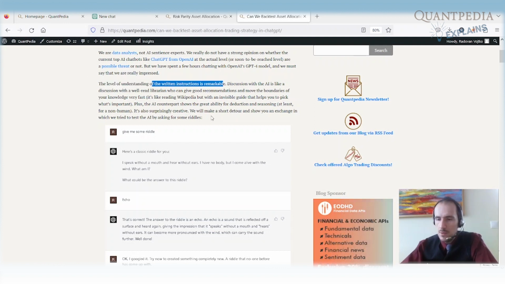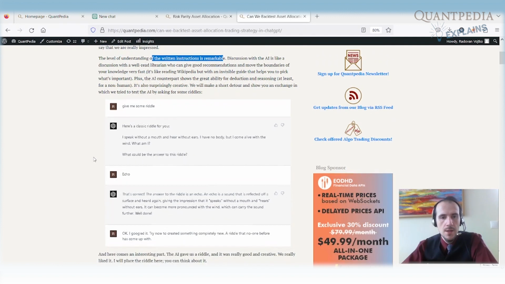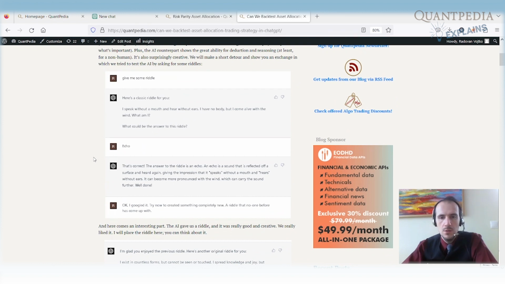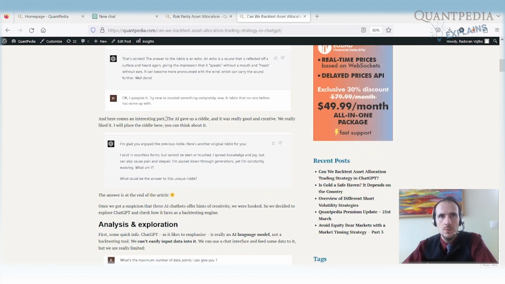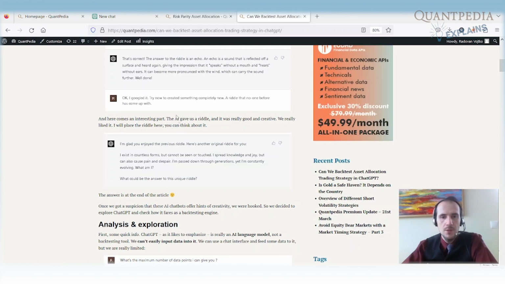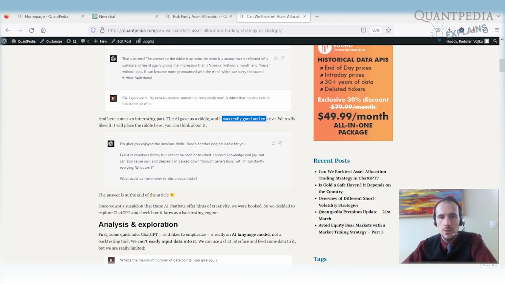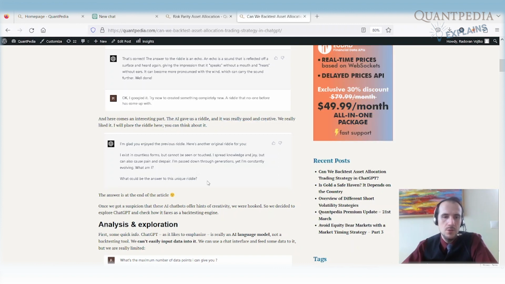Then we started to test the creativity of this ChatGPT chatbot, and we asked it for riddles. At the beginning the chatbot gave us riddles that were really easy to Google, but then we tried to make it harder for the AI. We asked the AI for a riddle that's really unique, and it was really good and really creative. We liked it, and here is the riddle. You can think about the riddle. The answer is at the end of the video.